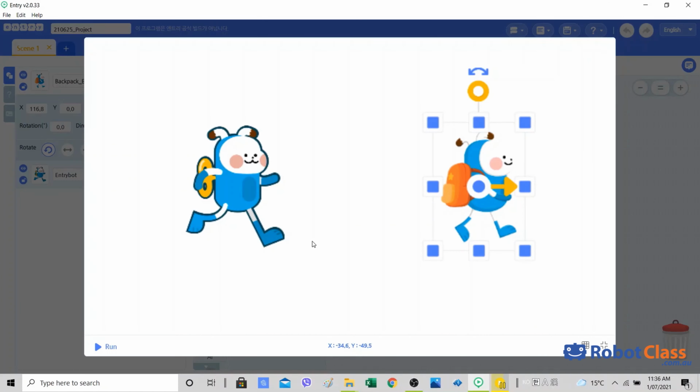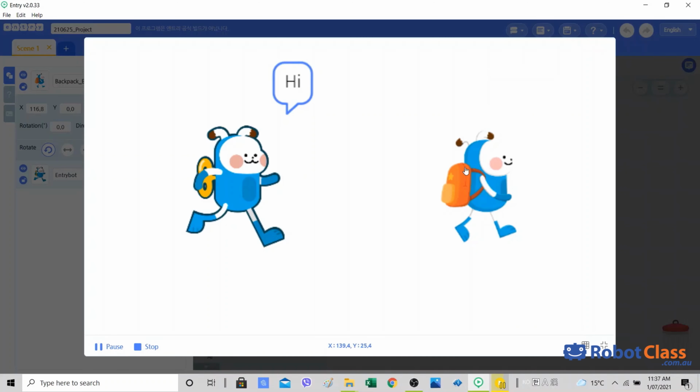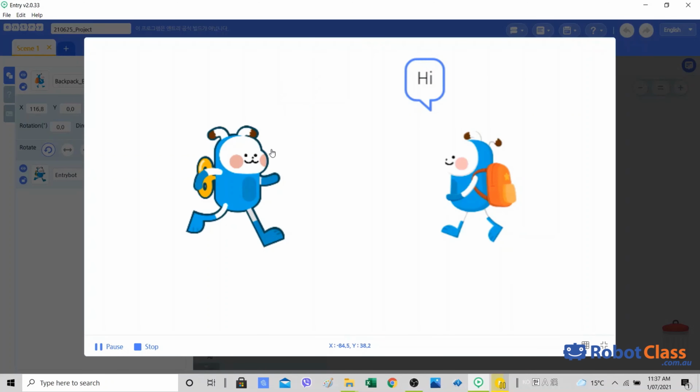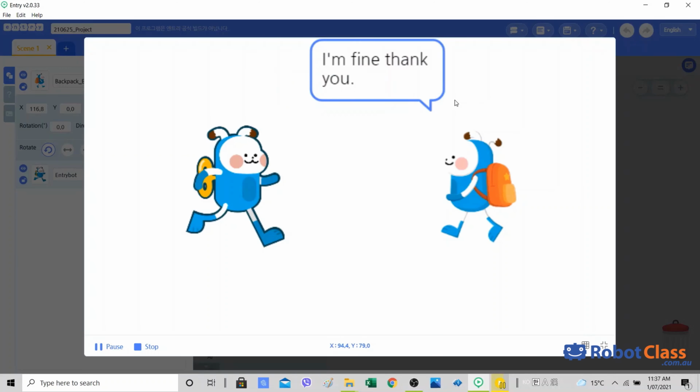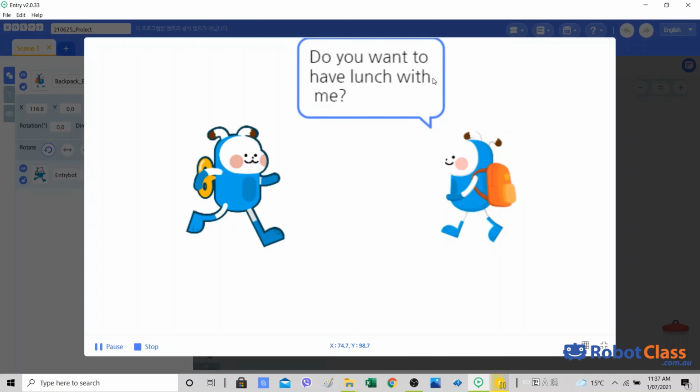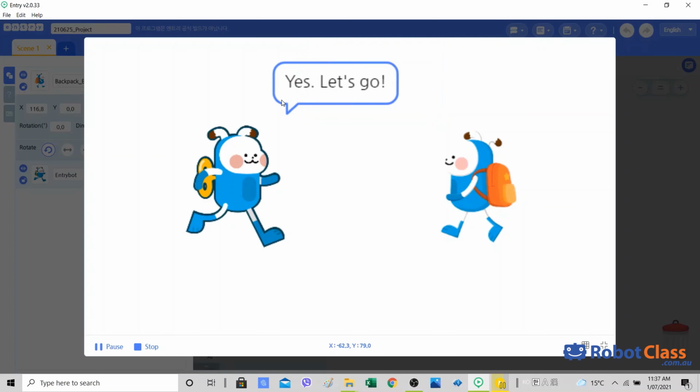Hello everyone. In this lesson, we want to make these Entry bots have a conversation with each other. What I mean is that when we run the program, they start having a conversation. "How are you?" "I'm fine, thank you." "And I'm going to have lunch. Do you want to go have lunch with me?" "Yes, let's go." This is what we're going to do in this lesson. Let's start with programming.